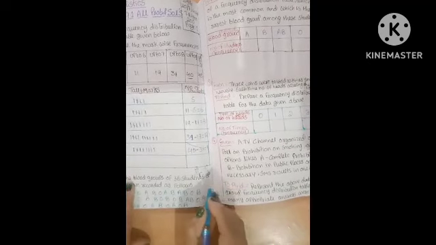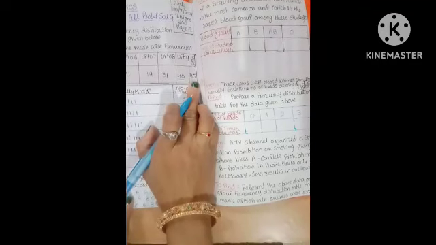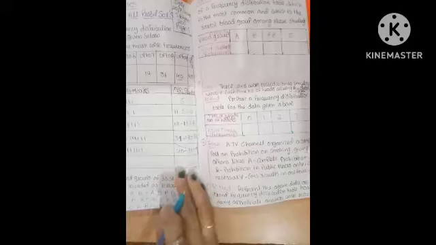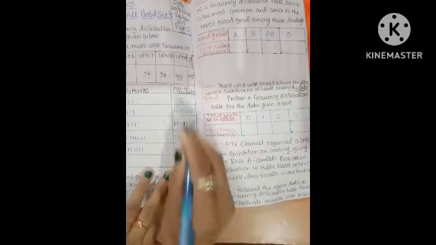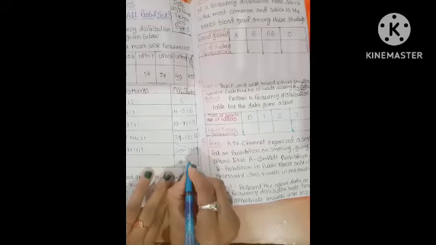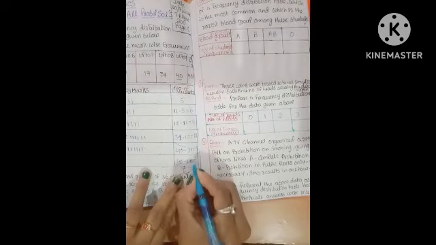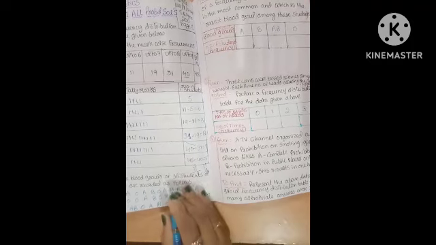Okay. Next, up to 10. How many students are there? 45 only. How will you calculate only 10? 45 minus the previous, subtracting 40, up to 9. So subtracting these two, we will get 5 members only. So how to represent 5 in tally marks? This one only. Okay.